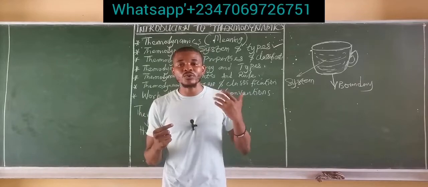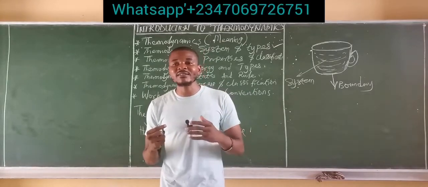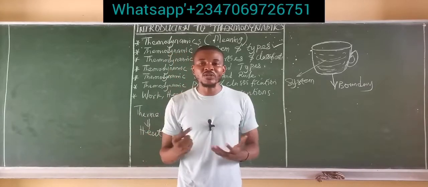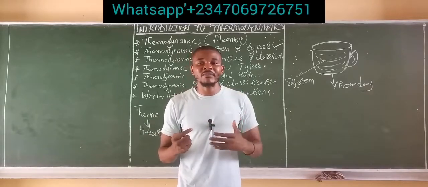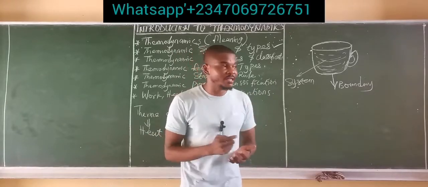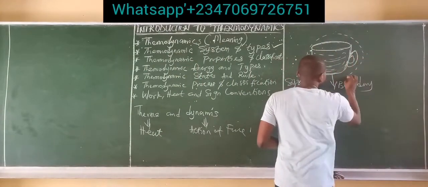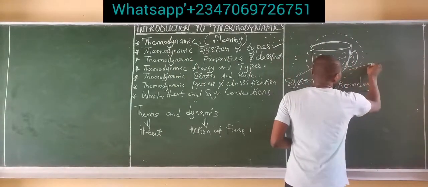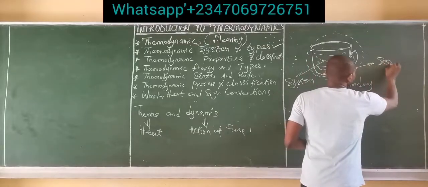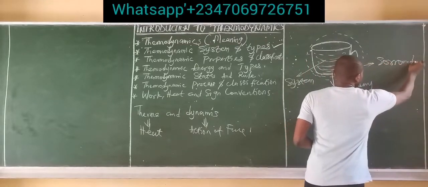That is simply called a surrounding: everything outside the boundary of a system which is being affected by what is taking place in the system. So around this teacup, we call this atmosphere around it the surrounding.